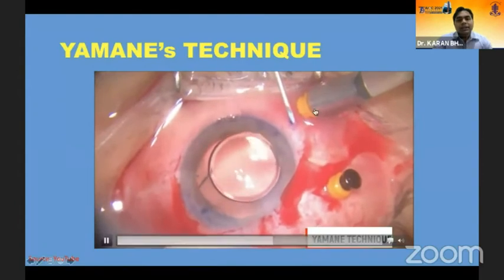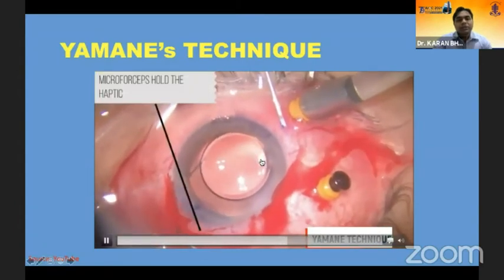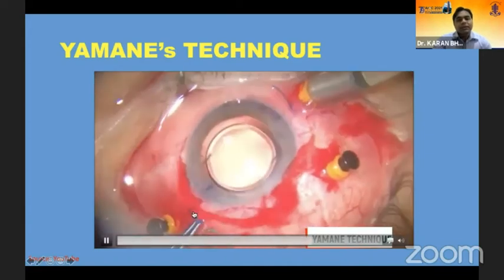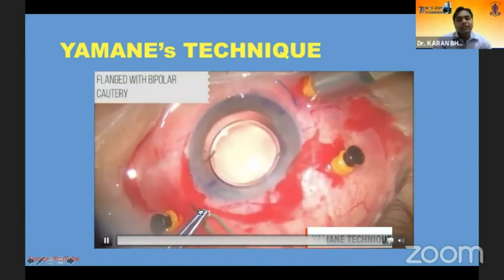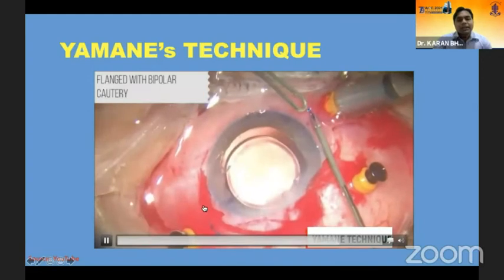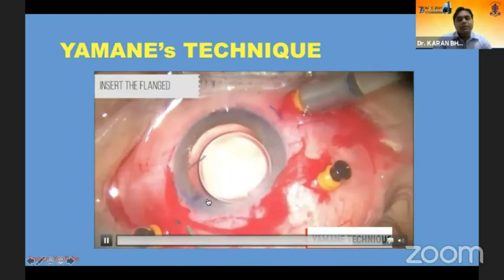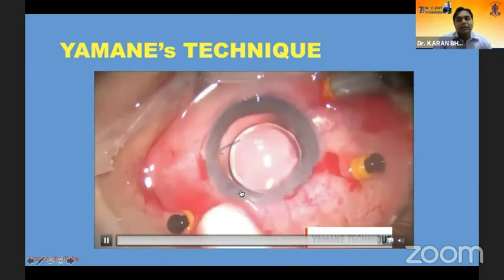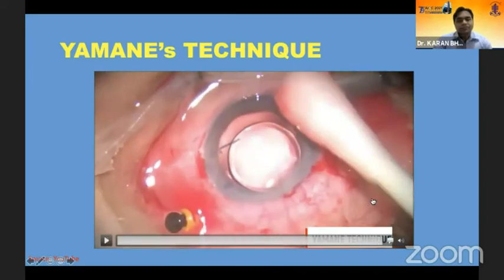As you can see here, the pars plana infusion has been used. So while you are exteriorizing this haptic, the microforceps are holding the leading haptic so that it doesn't go back into the vitreous cavity. A flange is created with the bipolar cautery, which kind of holds the IOL in its place, and then it is tucked into the conjunctiva.